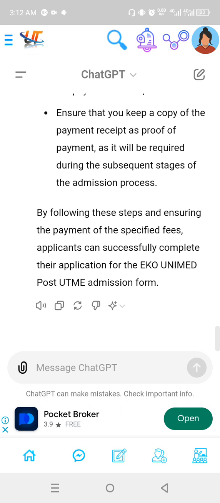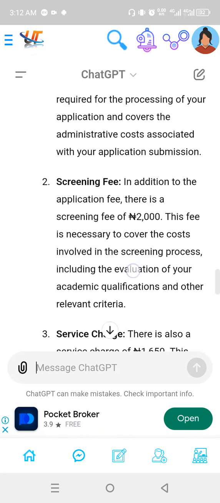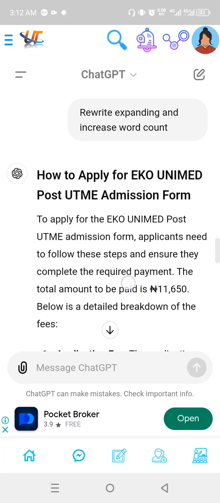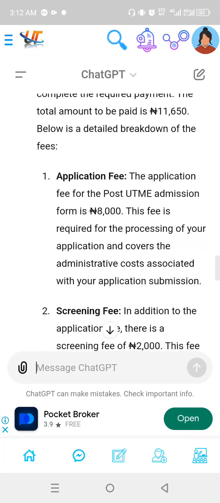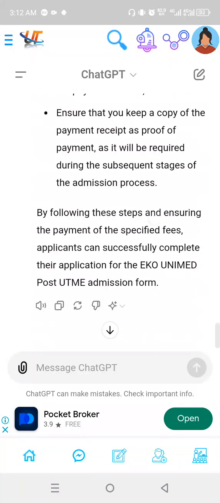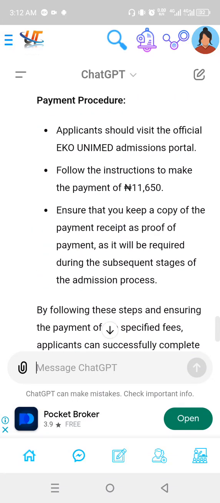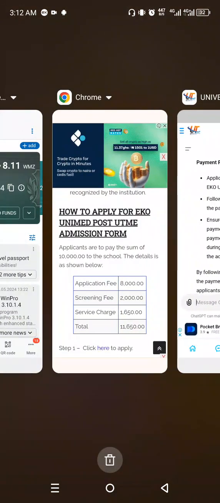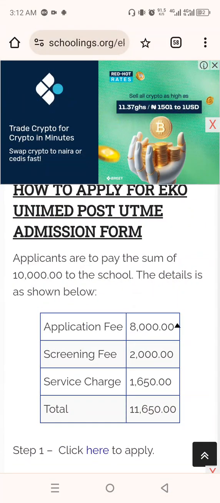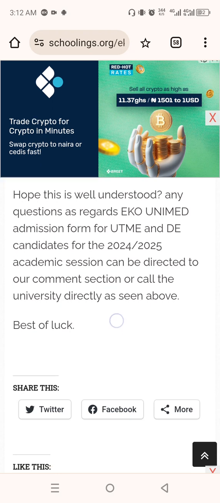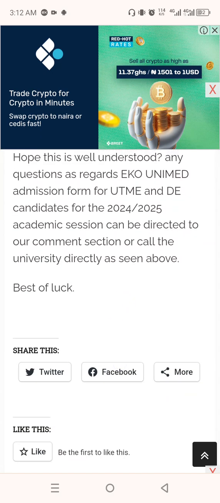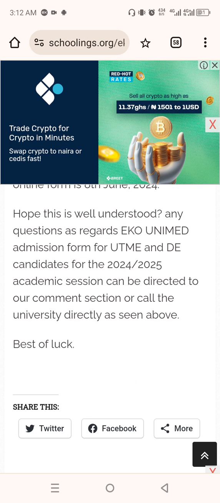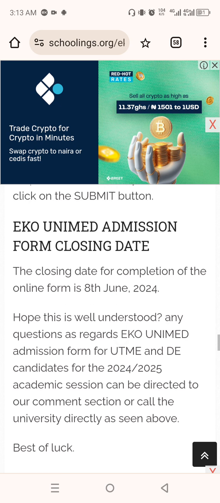But don't write posts that are not interactive, so that people will not feel bored when your post is too long. So even though you are going to write a long post, make sure you write posts that are interactive. The goal of going to people's blogs is to get information, not necessarily to copy their post. So when you copy a post, you rewrite it. Don't paste it on your own blog. It is not right for SEO, it's going to damage your blog indexing, and it will also affect the persons you copied from. So that's why you have to rewrite it.